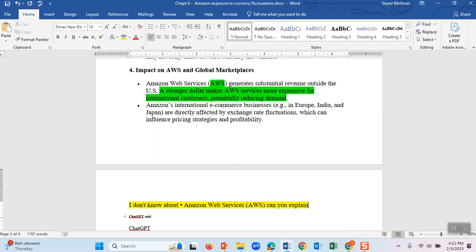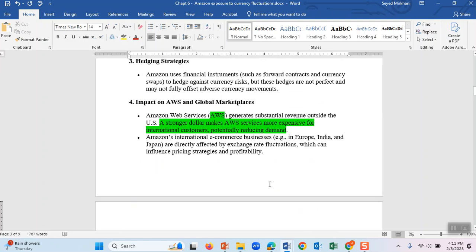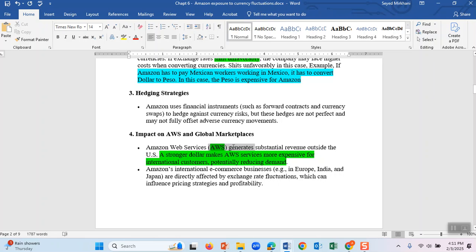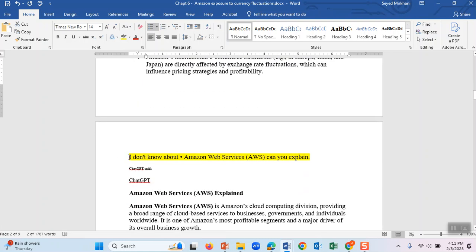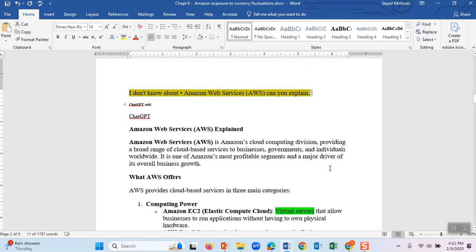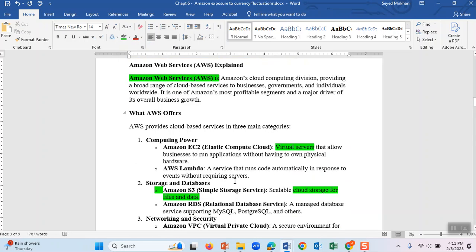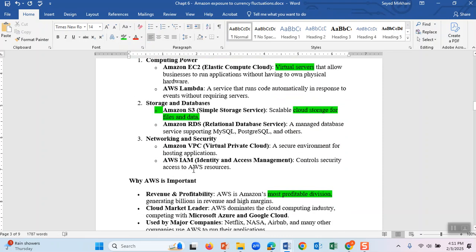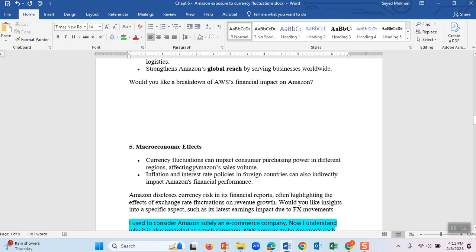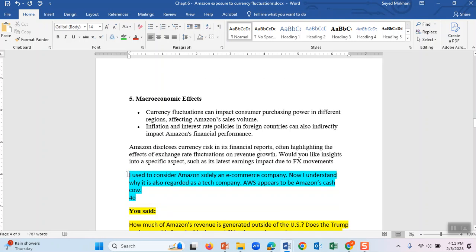ChatGPT came and it said something about AWS. I didn't know what that was. Imagine you don't know what AWS is. You take that one again and ask ChatGPT, I don't know about Amazon Web Services, can you explain? Then ChatGPT comes and tells you what Amazon Web Services are. And then you highlight the important parts of it in green, to show that you have reviewed this. And then again, after you did that, you add something of your own in blue.